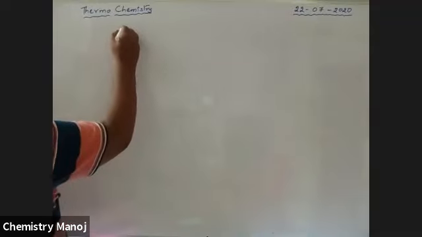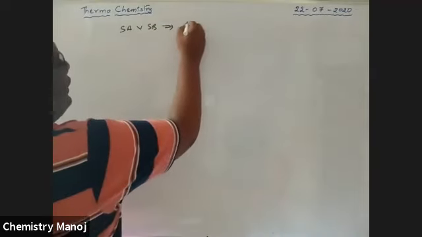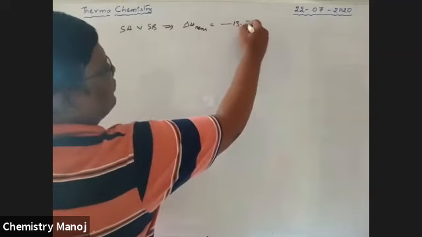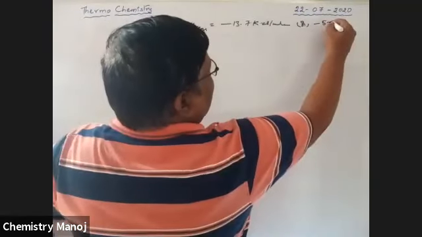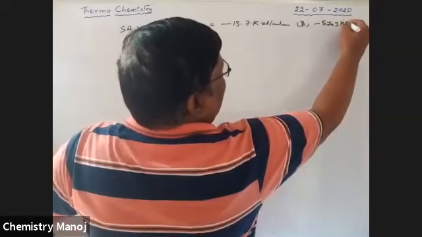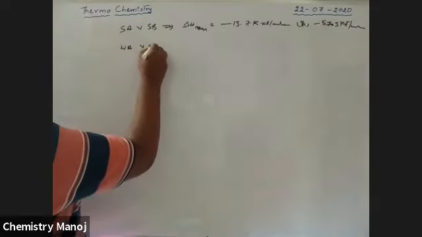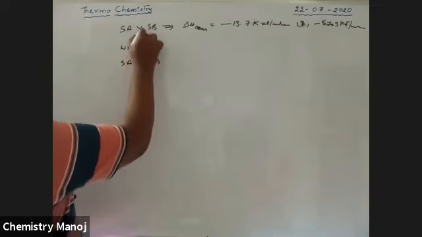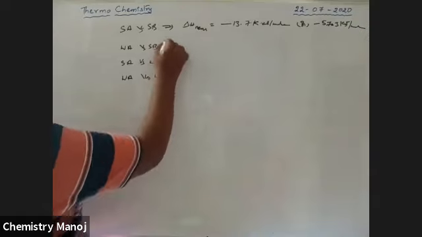See here, for a strong acid versus a strong base, delta H neutralization is equal to minus 13.7 kilocalorie per mole, or minus 57.3 kilojoule per mole. For example, a weak acid versus a strong base, or a strong acid versus a weak base, or a weak acid versus a weak base may react.